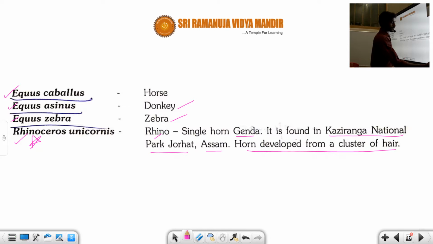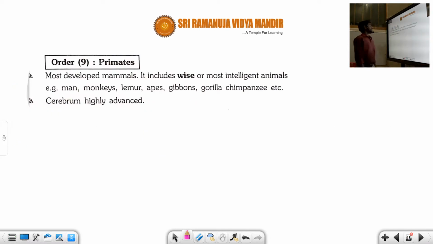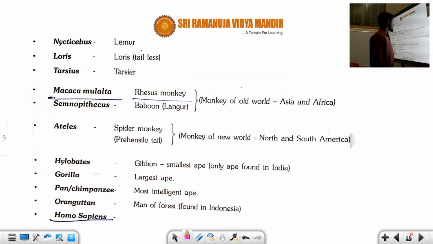Next, another important thing, students, that is primates. Primates are the most developed mammals. They include the wisest, most intelligent mammals. We also belong to primates only. We are also intelligent, right? So man, monkey, lemur, apes, gibbons, gorilla, chimpanzee, these are all common examples under the order primates. And the cerebrum is a part of the brain that is highly advanced. Let us see the common examples here.